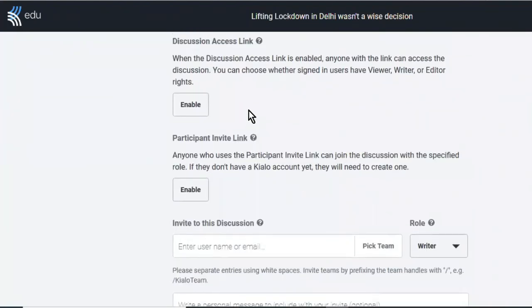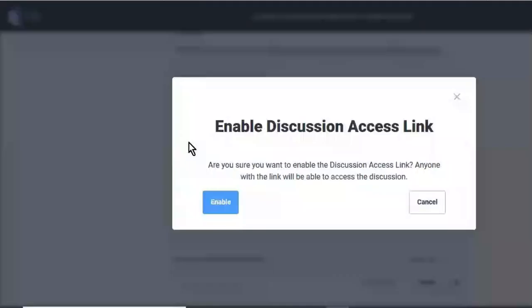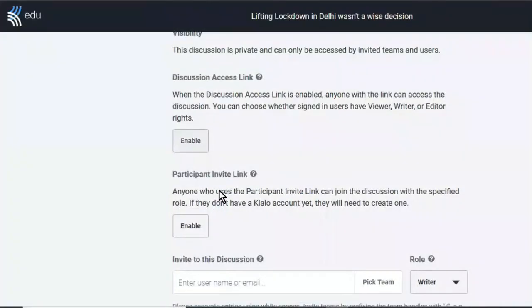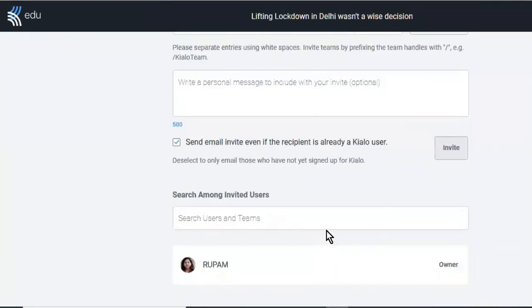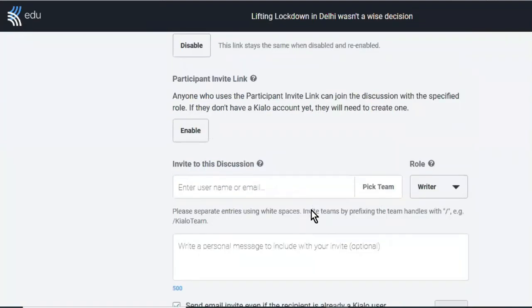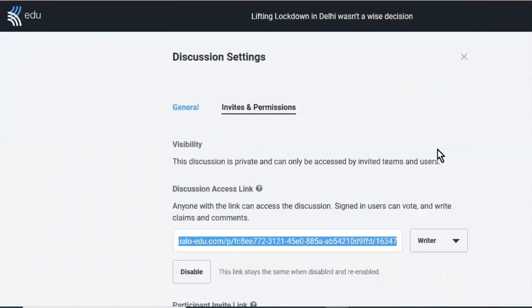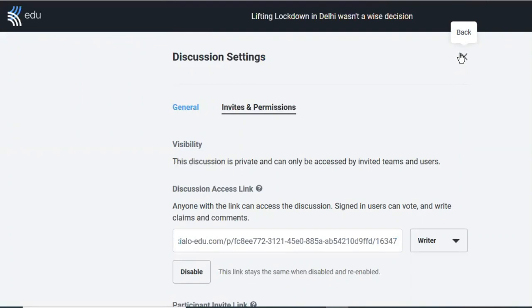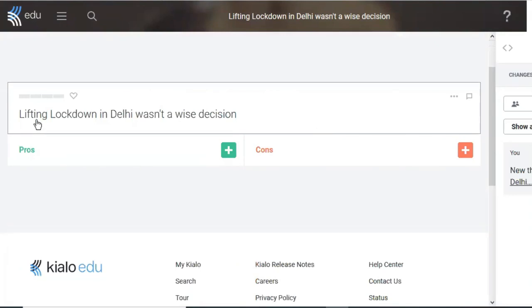So what you can do is you can enable a link, the discussion access link, so anybody with the link will be able to get it. So you are enabling this link. And once you have got this link, you can copy it, and then this link can be sent to all those people whom you want to contribute to this discussion. So this way our discussion board is created. And now let's go back to home. This is the discussion board now: lifting lockdown in Delhi wasn't a wise decision.